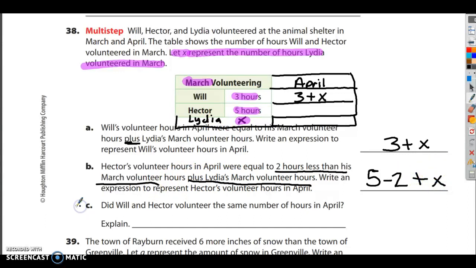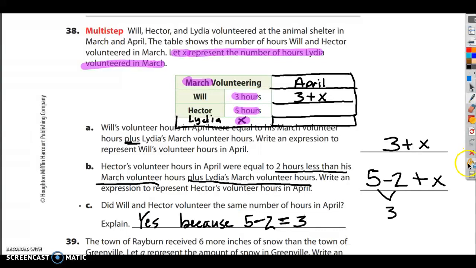And the third question, C, says, did Will and Hector volunteer the same number of hours in April? Explain. The answer is yes. And why is this yes? Because 5 minus 2 is equal to 3. If I solved this 5 minus 2 right here, I'd get 3. And then each of the expressions would be 3 plus X. So that's a good enough answer for question C. Yes, because 5 minus 2 equals 3.